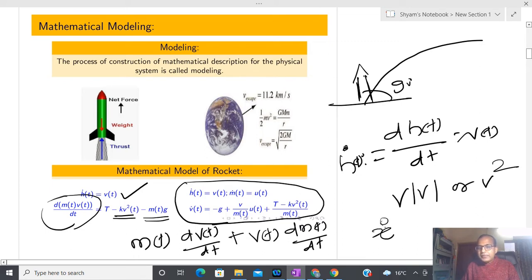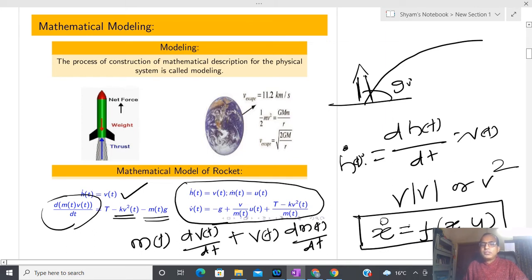Due to that reason, this model I can represent as x dot equal to f. F is some kind of function, I don't know, of x, and I have some kind of forcing function, which in this particular example is u(t), I am assuming. Or it might be possible to interpret two forcing functions, one is thrust and another is the rate of change of mass.